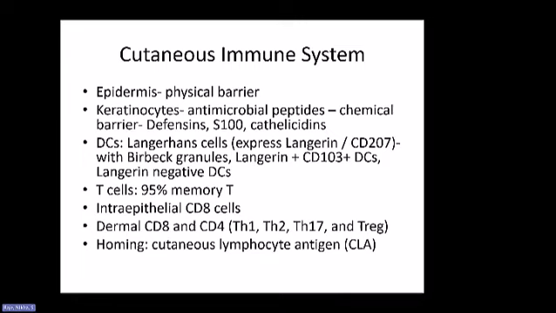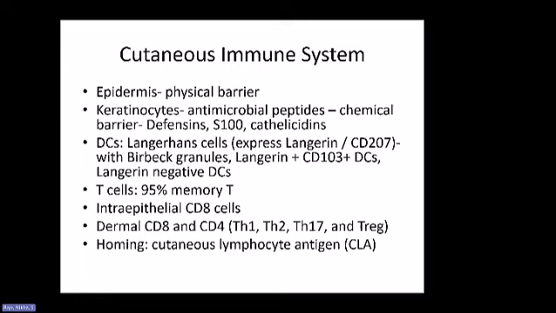protection. Cells such as dendritic cells, there are specialized dendritic cells in the skin called Langerhans cells. They have a protein or marker called langerin. They are known by structures called Birbeck granules. So those are one type of dendritic cells, so Langerhans cells. There are also dendritic cells that are langerin negative that are present in the skin.